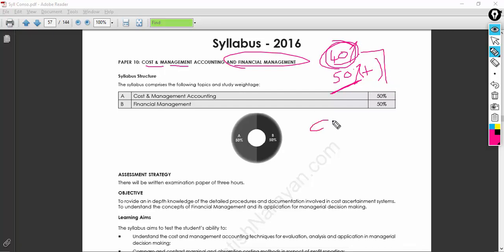And not today, at least tomorrow you will become a cost and management accountant. Okay, so in this subject you have 50% given to cost and management accounting, and another 50% given to financial management. So in paper 5 of intermediate, you studied financial accounting. Now it's financial management. You are going to be a professional, and you need to behave as a professional, and do all the management level strategies or management level tasks assigned to a person in an organization, like a multinational company or bigger companies.